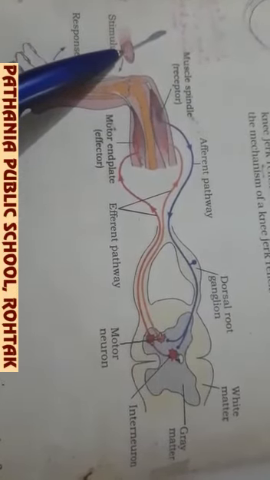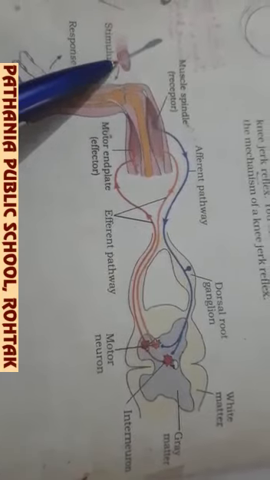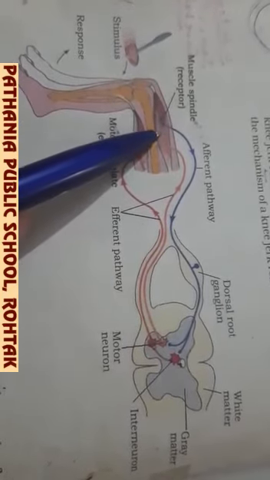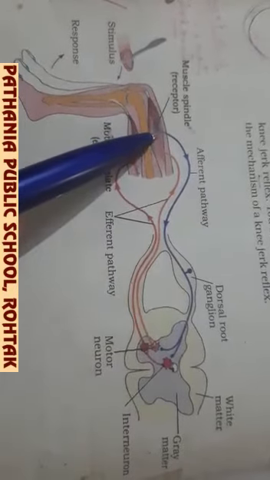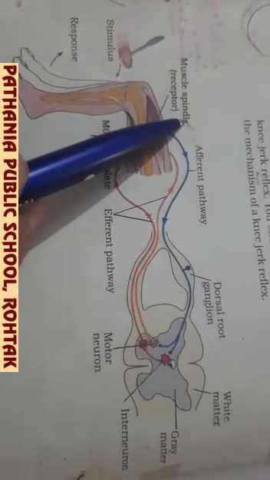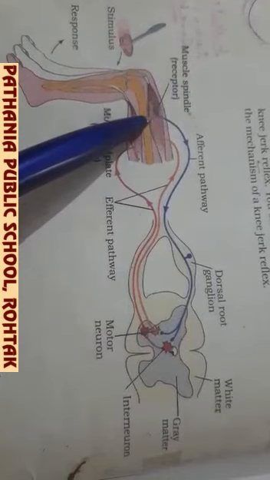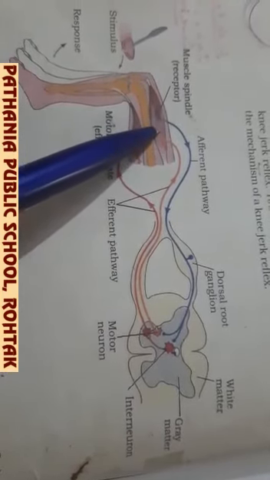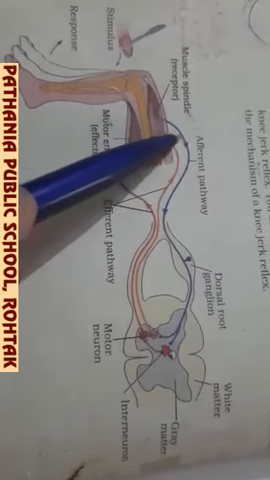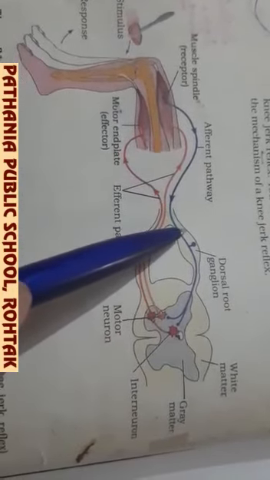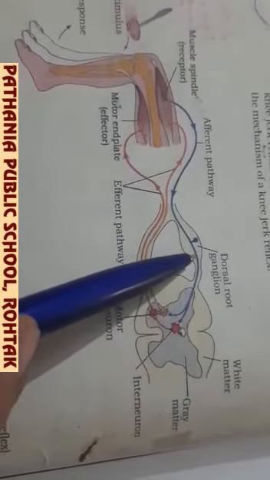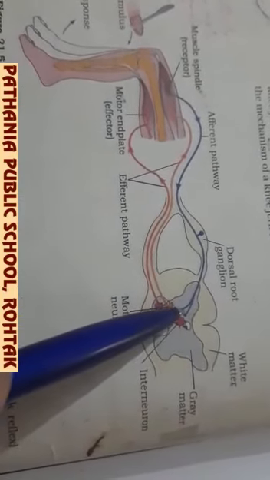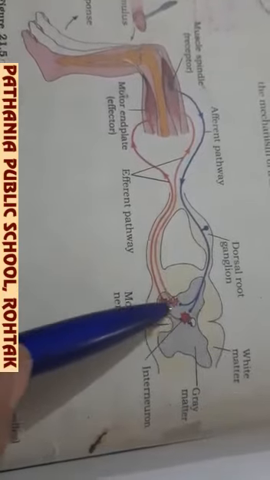Once this stimulus is received, it is received by the receptor, and these receptors are actually the muscles. So these receptor muscles or receptor organ will transmit the sensory impulse through the afferent pathway, through the dorsal root ganglion, to the central nervous system, that is the spinal cord.